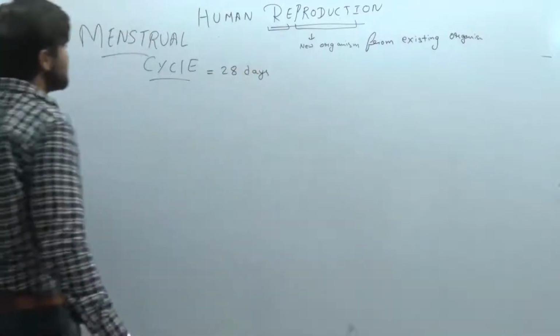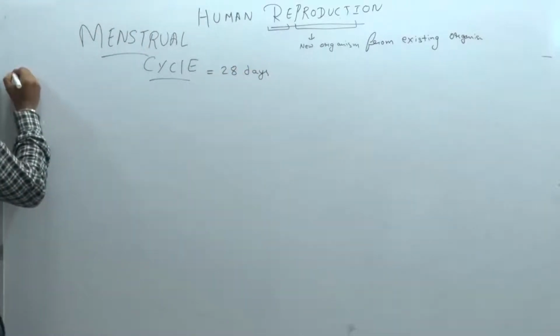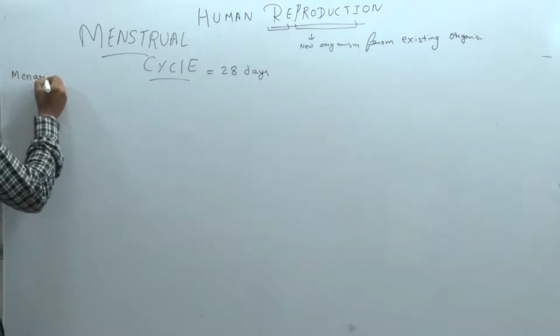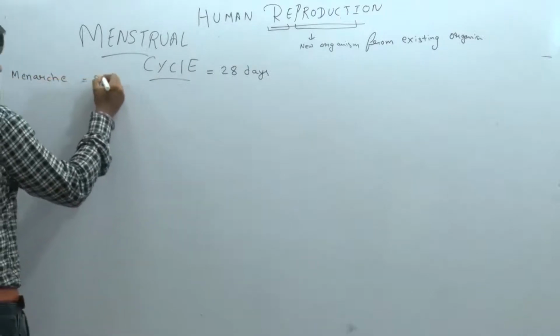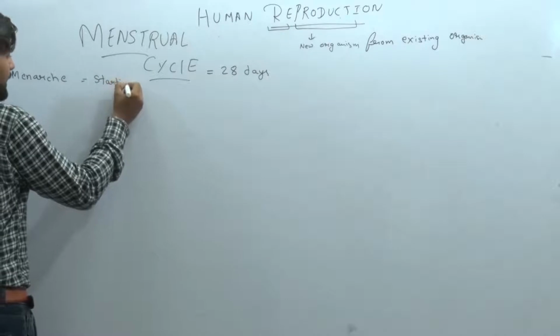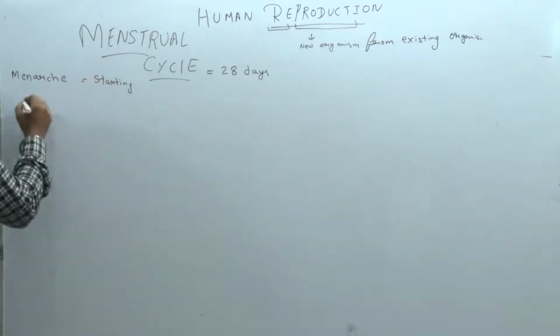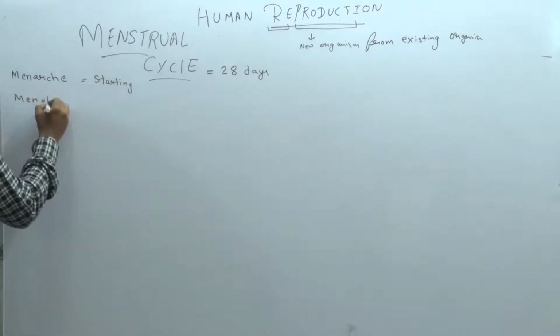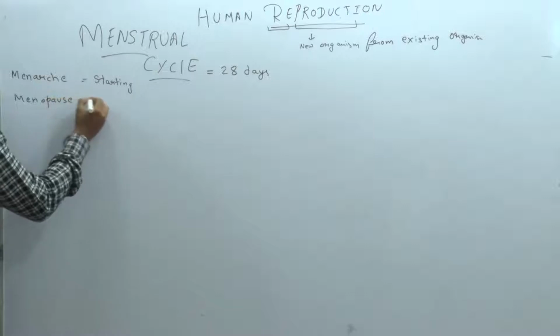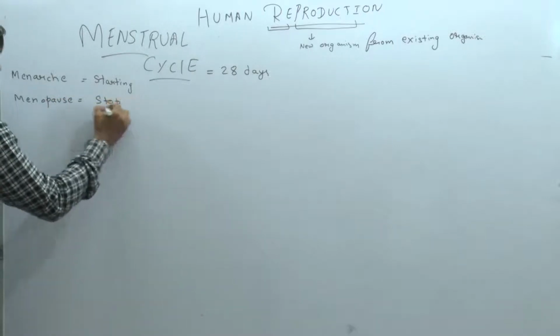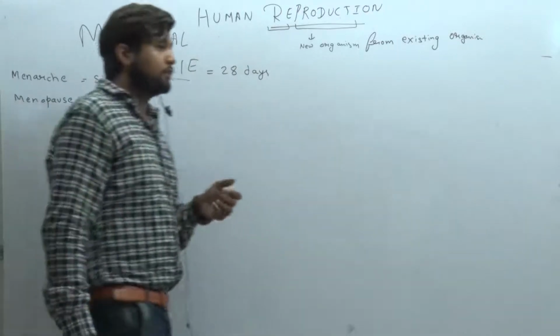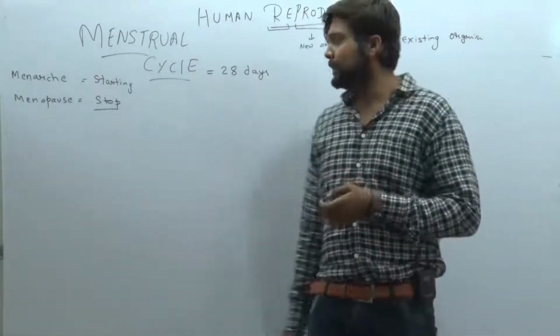Starting of menstrual cycle is known as menarche. At the time of puberty in the females, menstrual cycle is started, and that is known as menarche. And when it is stopped, that is known as menopause, means stop of menstrual cycle after the age of 40 to 50 years.